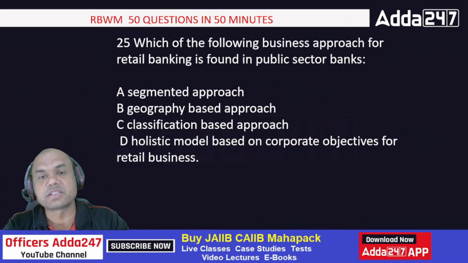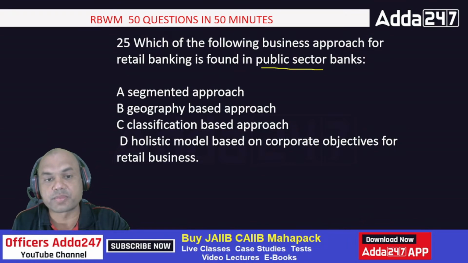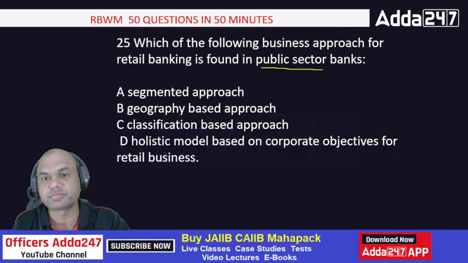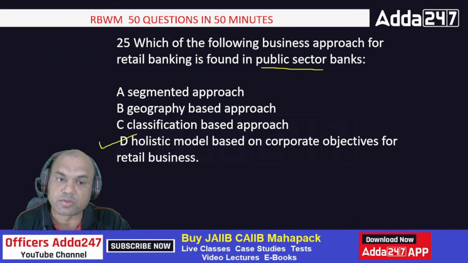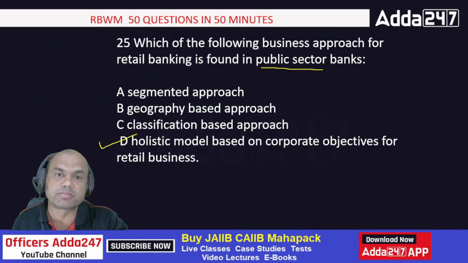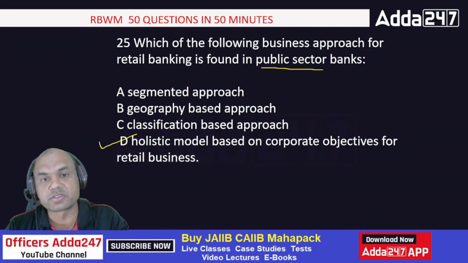Which of the following business approaches for retail banking is found in public sector banks? Segmented, geography-based, classification-based, holistic model approach for corporate objectives and retail business. So in public sector banks, we always follow, remember this answer, holistic. This is very important. Many of you might feel classification-based, but the answer is holistic. Okay. So now we are at the halfway point. We'll be completing the remaining ones also now.